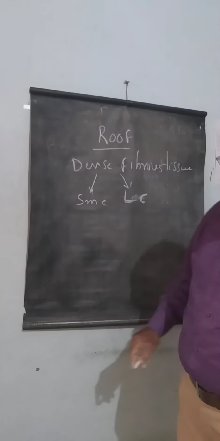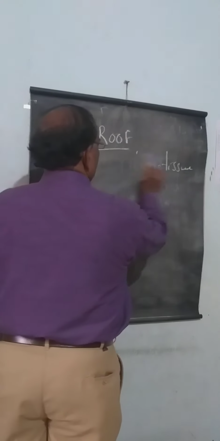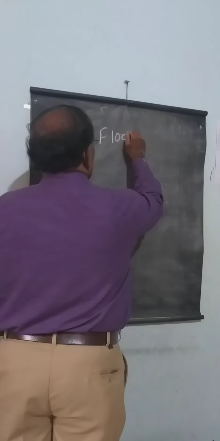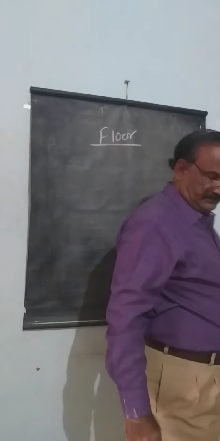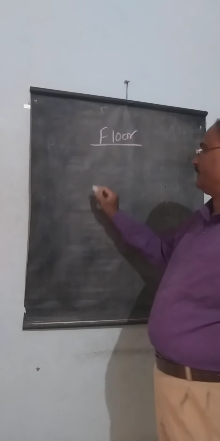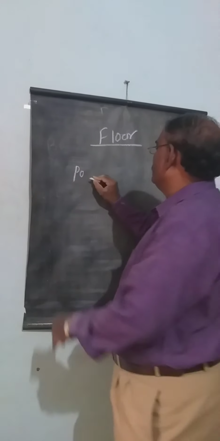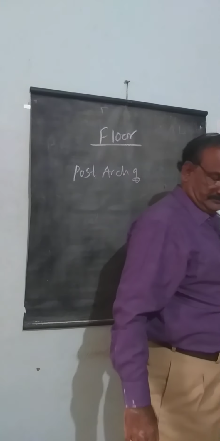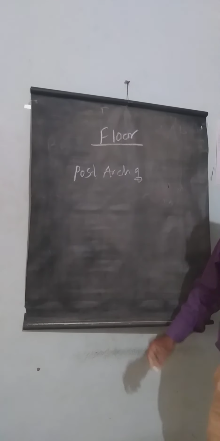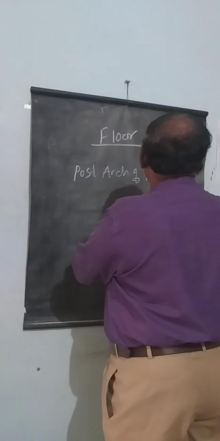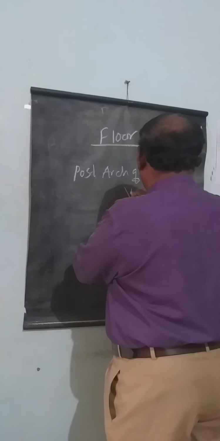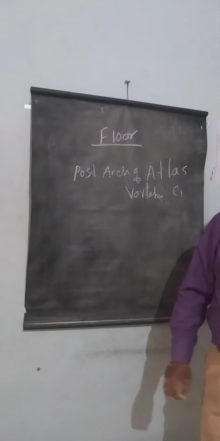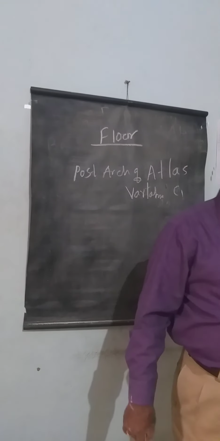Now the floor. The floor is formed by the posterior arch of the atlas vertebra. The atlas is the first cervical vertebra, that is C1. And the posterior atlanto-occipital membrane.